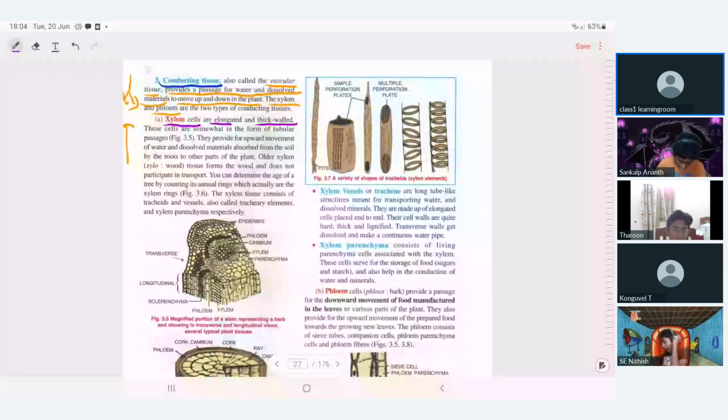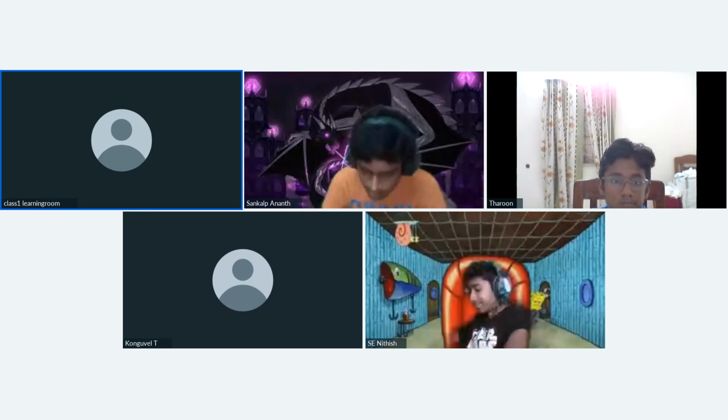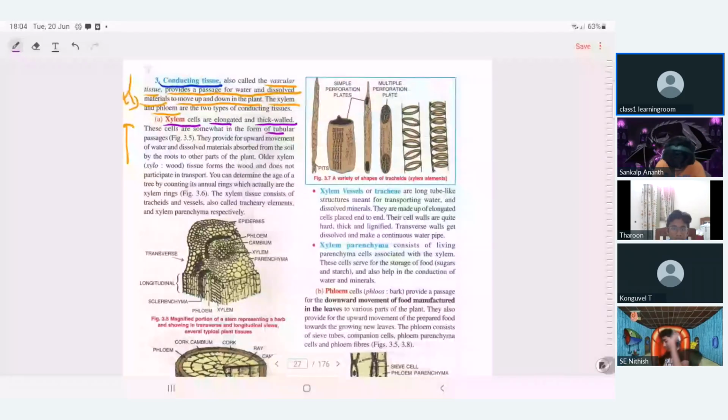Since they have to conduct, they form a tube-like structure. Xylem provides upward movement, from soil to leaf, the aerial part.